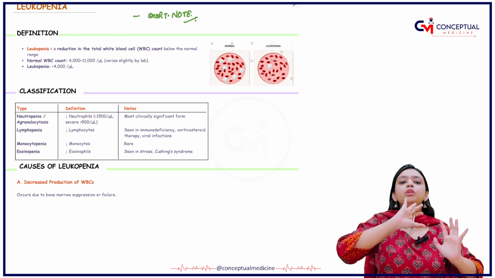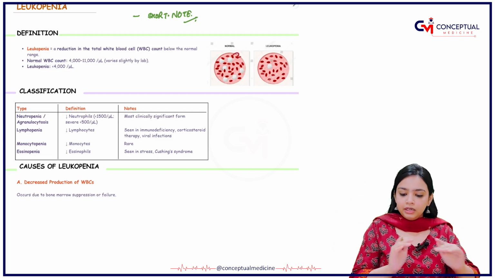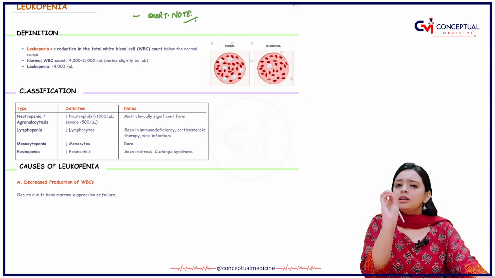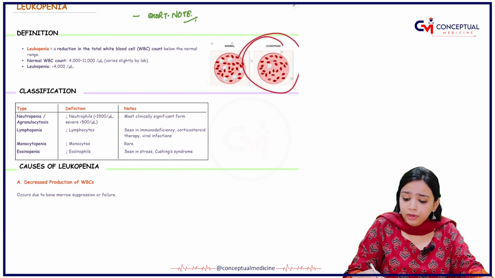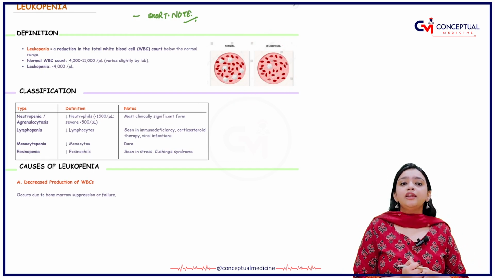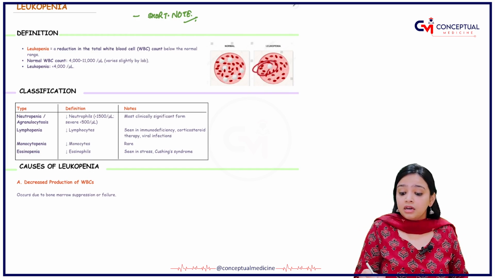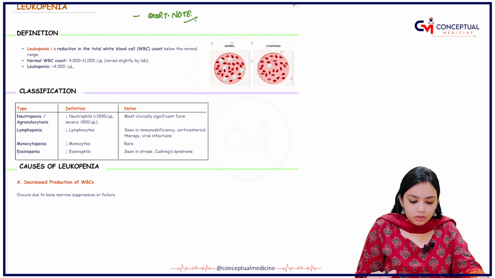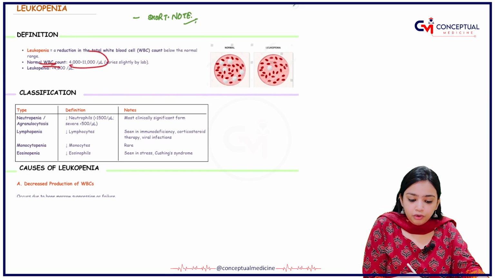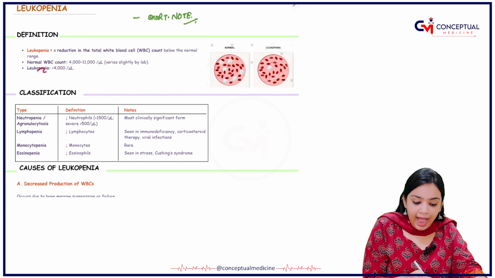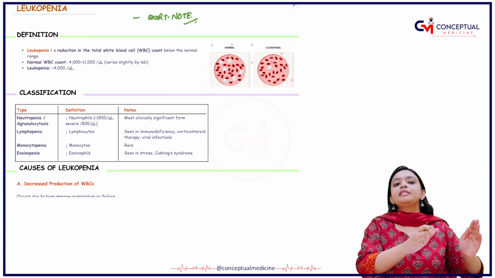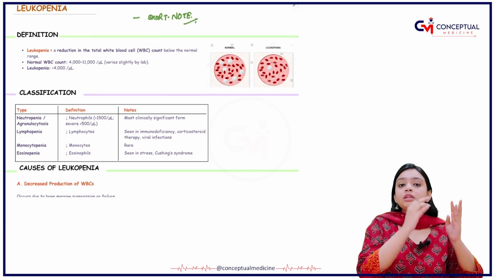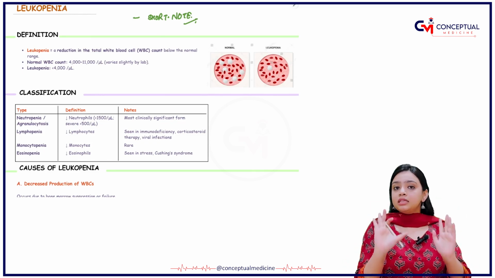Now, before jumping on to the complex thing, let me just explain you very clearly. Look at this. This is the normal slide which has a lot of WBCs and a similar amount of RBCs. But if you look at this slide, that is the slide of leukopenia, you are able to see that there is a decrease in the number of WBCs as compared to the normal slide. The normal WBC count is around 4,000 to 11,000, and if there is leukopenia, then the WBC count is reduced to less than 4,000. If the amount is less than 4,000, it is said that the person is having leukopenia. This much should be clear.